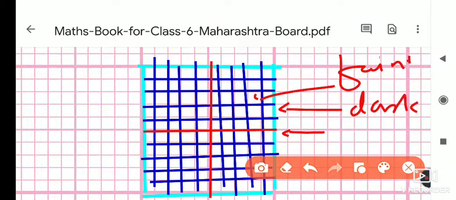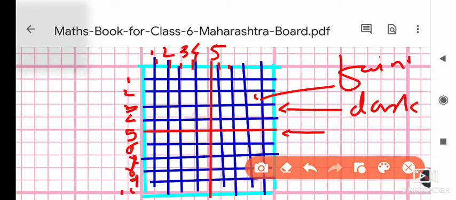So suppose it is one box. These are the first line, second, third, fourth, 5, 6, and in this way, that red line's place is the fifth place. So this is first, second, third, fourth, and the fifth is the middle dark line. Here also the same, 1, 2, 3, 4, and this line is the fifth line. Same here, 1, 2, and 6, 7, 8, 9, and this is the 10, meaning this is the whole box. So in one box some faint lines and some dark lines are there.